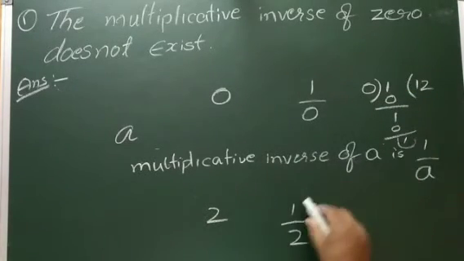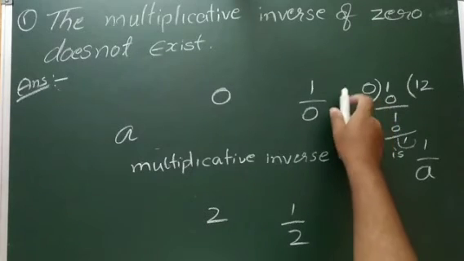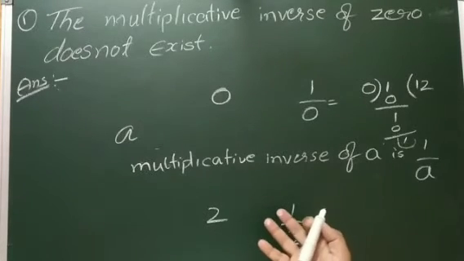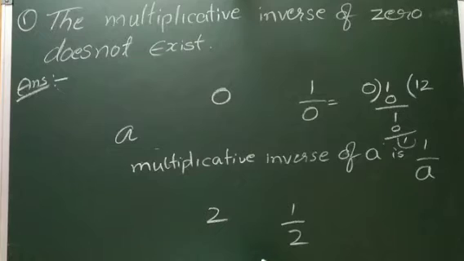It means it is not possible. So 1 by 0 is not defined. Means we cannot say.